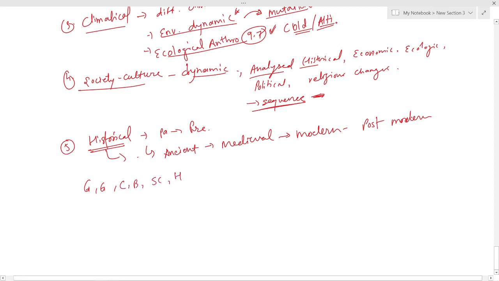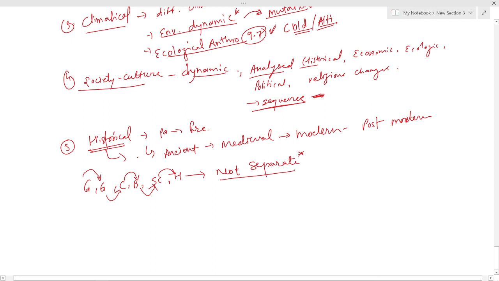All these geographical, geological, climatic, biological, socio-cultural and historical aspects are not separate. They are dependent on each other. Geographical will depend upon geological, climate, biological, socio-cultural, and also the historical.